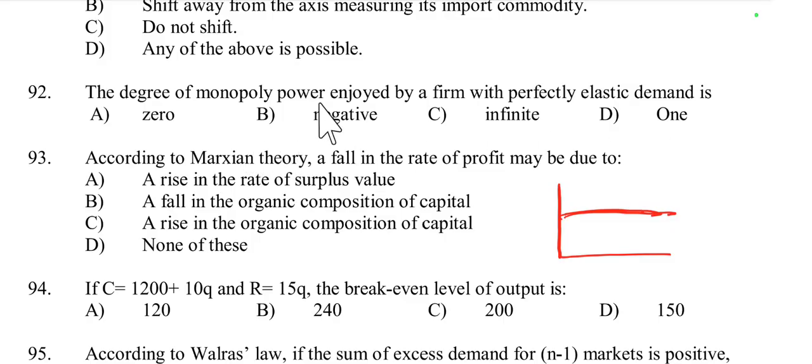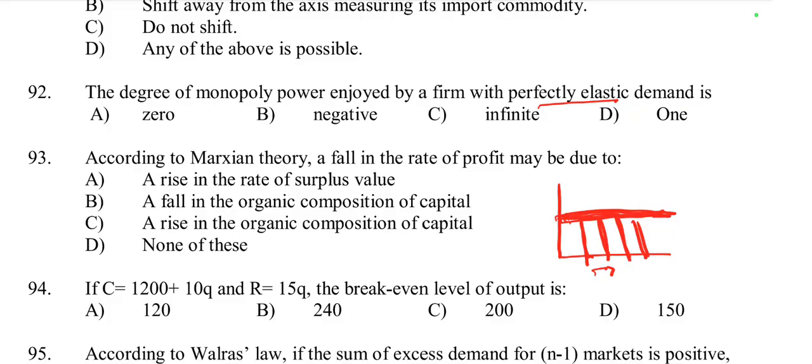When the demand is perfectly elastic, there is no monopoly power, because with a slight increase in price, the buyers can shift from one seller to another.